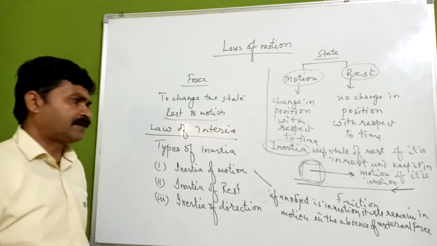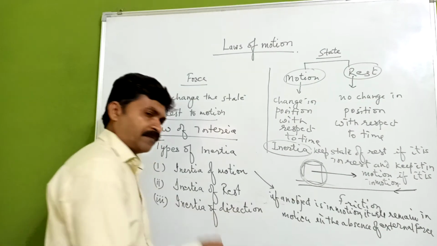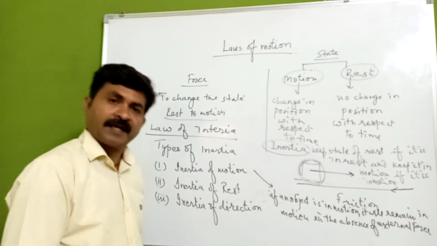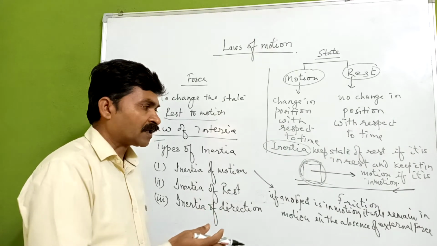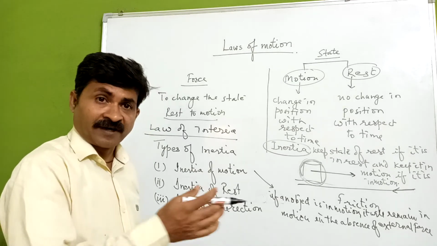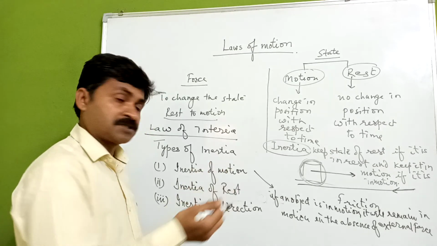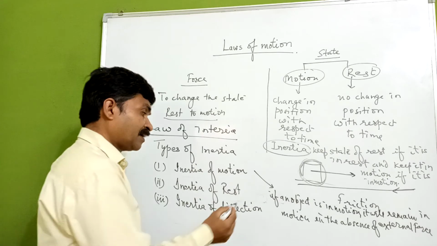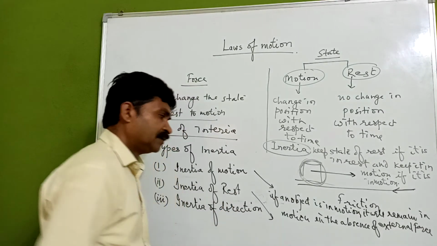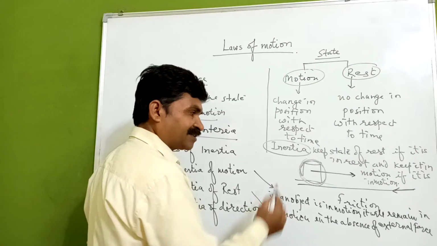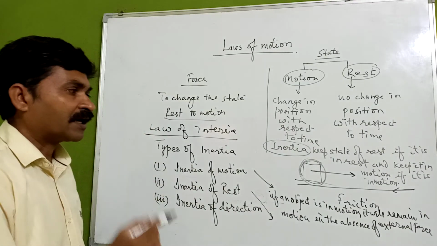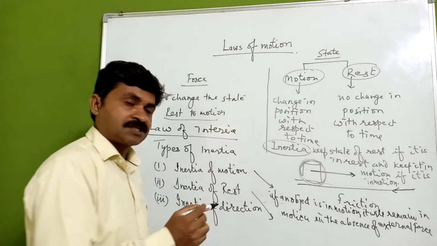Now we can simply have an example of cycling. If we are making a pedal, and if you leave the pedal, it is moving continuously. And if you are applying a brake, then it is going to stop. Similarly, if we are carrying the cycle, we need to apply some force. So we can say if an object is in a state of motion, it will remain in motion in the absence of external force.